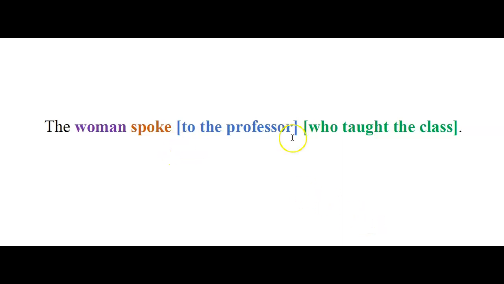And then the professor who taught the class. Who taught the class is an adjective clause telling us more information about that professor. This is a really simple sentence. It's not a sentence that you've never seen. It's nothing crazy. We're just starting to give names to the pieces. Adverb, prepositional phrase, adjective clause. It's no big deal. We're just giving names to the pieces, right?